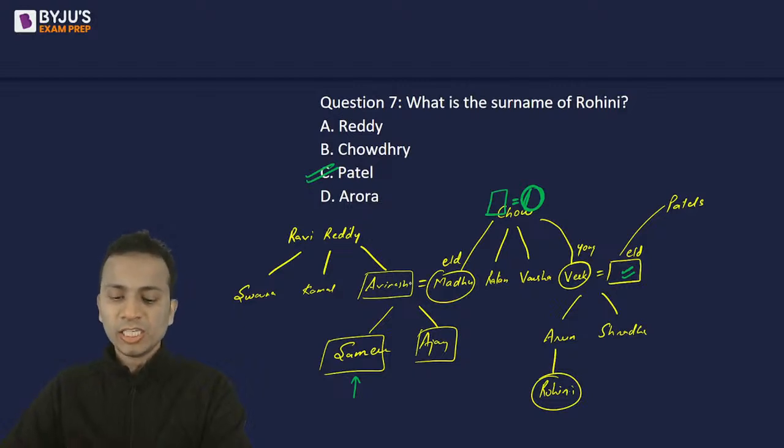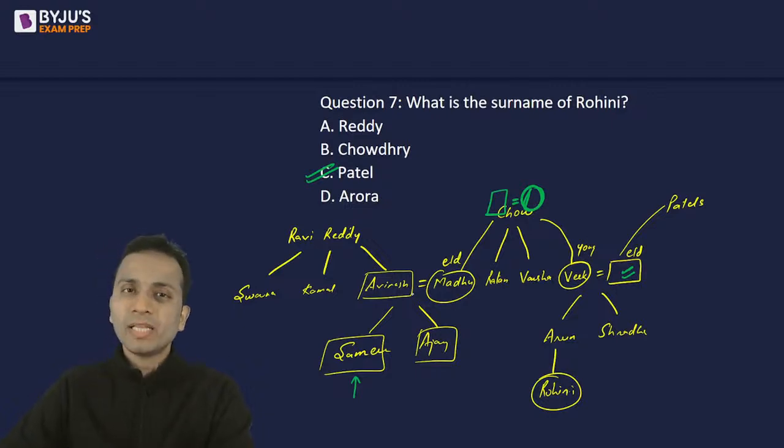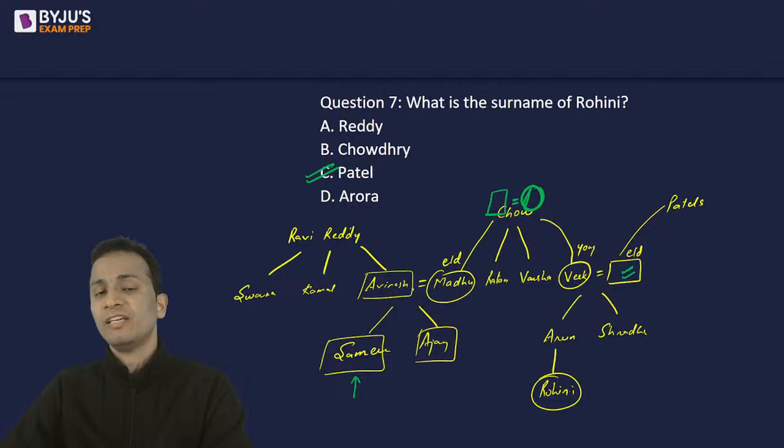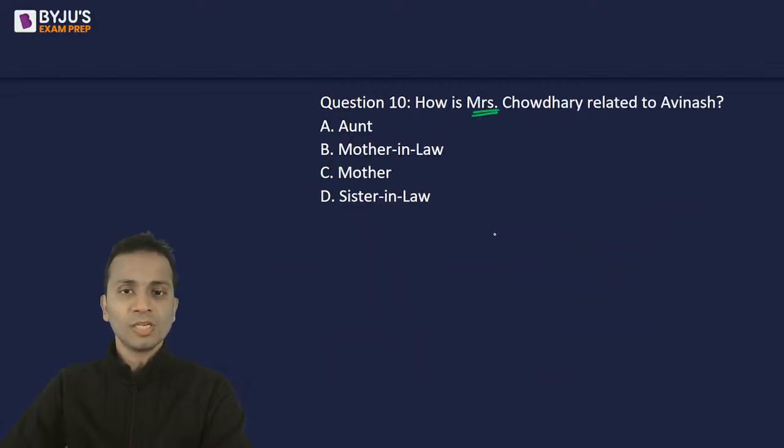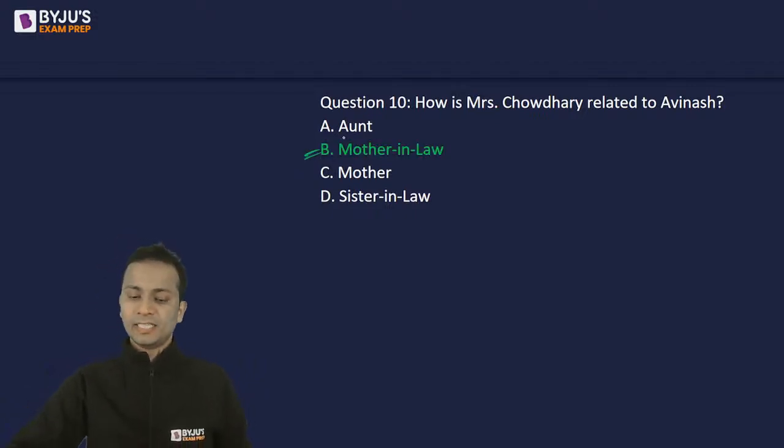Now, Avinash की wife की mother is Mrs. Chaudhary. So Avinash's wife's mother is Mrs. Chaudhary. So Mrs. Chaudhary will be mother-in-law of Avinash. ठीक है ना? Wife की mother क्या होती है? Mother-in-law. So answer should be mother-in-law. That is option B. Okay, and that is the correct answer.